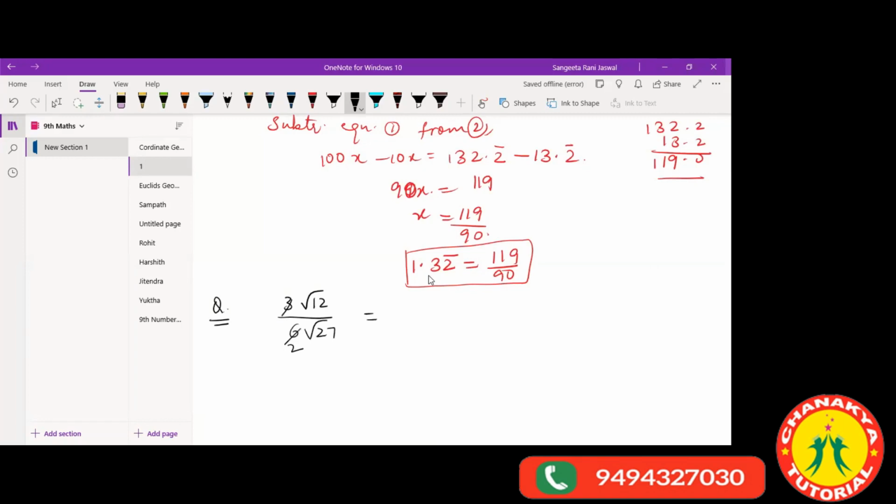And root 12 can be written as root of 3 into 4, and 2 here, and this can be written as 3 into 3 into 3. So from here I can take 2 out, so I'm left with root 3 here. From this I can take 3 out, so I have 2 into 3 outside and root 3 here. 2 and 2 get cancelled. Root 3 gets cancelled. Your answer is just 1 by 3.